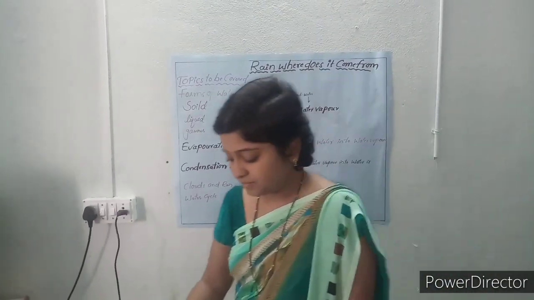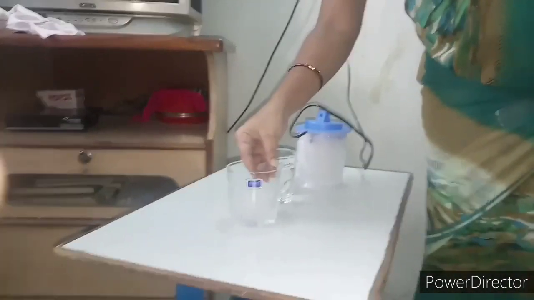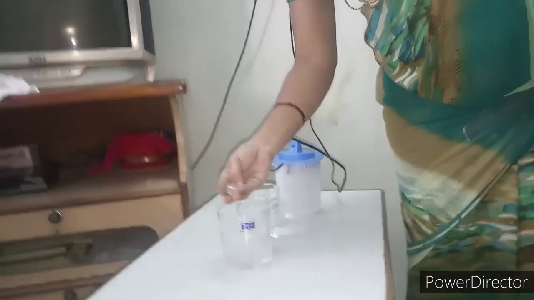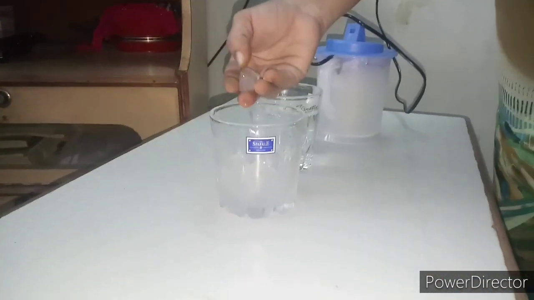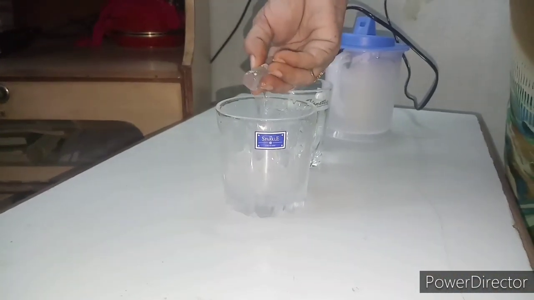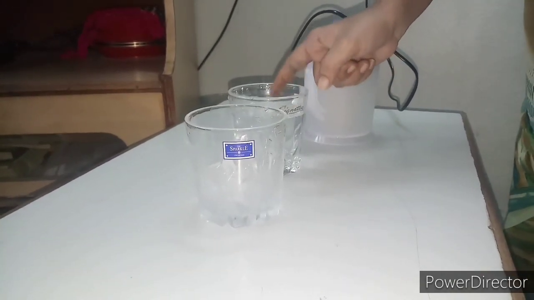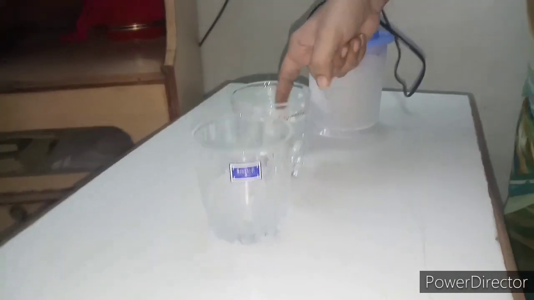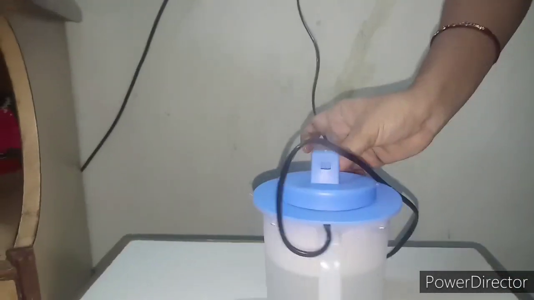So see here. This is the solid form of water, which we call ice. Solid form of water we call ice. Then the liquid form of water, the normal water we see in our surroundings. And the gaseous form of water.